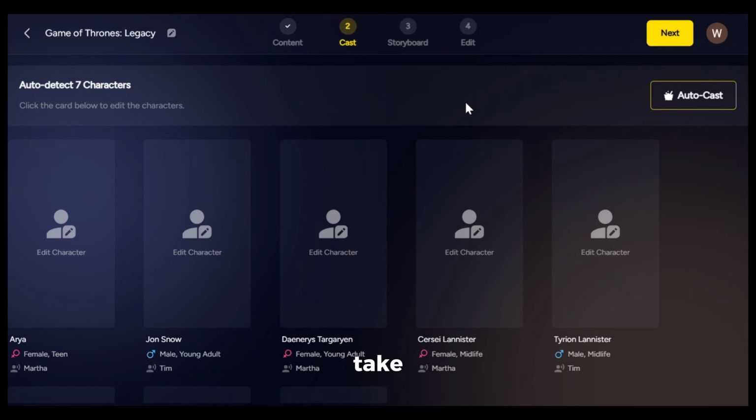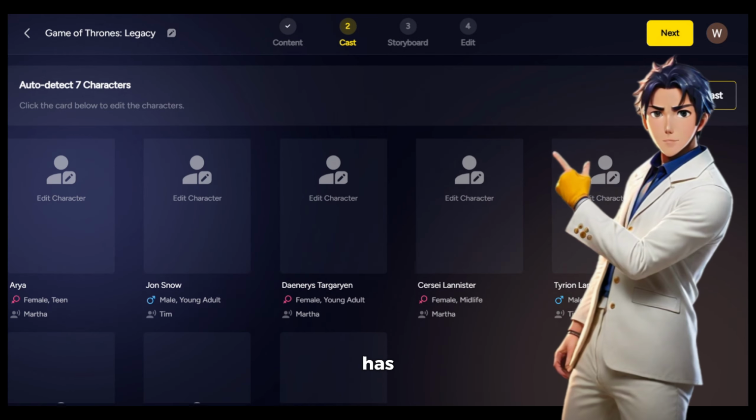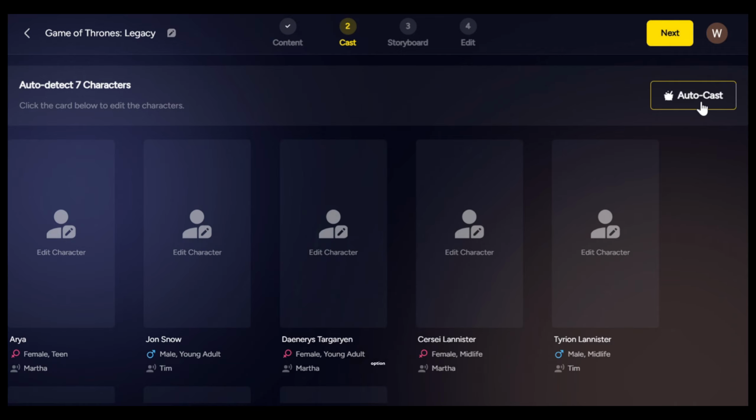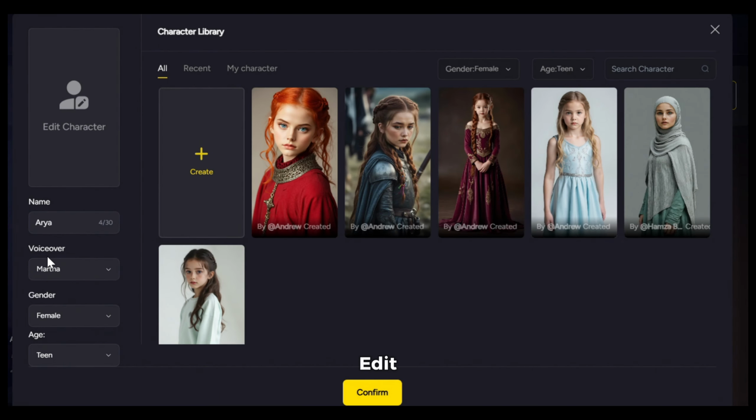Once done, it will take you to this cast page where you can select the casts for your video. Isn't this awesome? Now, you can see it has created a few casts according to the scenes. You can click on this auto cast option, and the AI will choose the cast according to your script. Or if you want more control, then click on edit character. From here, you can choose from the existing characters, or you can create your own character, which is nice.